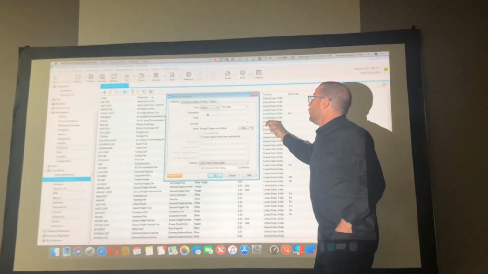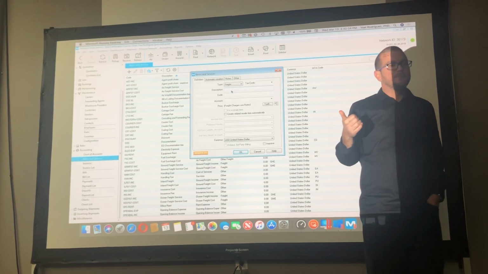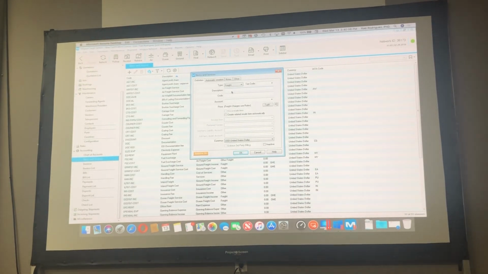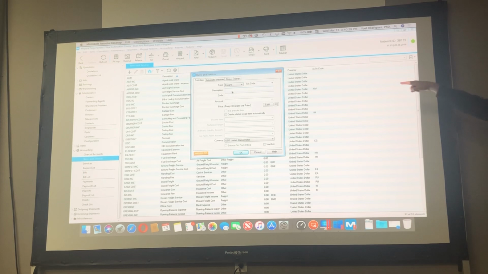So, tax code. If you are using accounting in Magaya and you are using sales tax, or in Central America the Impuesto al Valor Agregado, the IVA, or any other tax, and that charge is applicable, you can select the tax here in the list, and then it will be automatic.